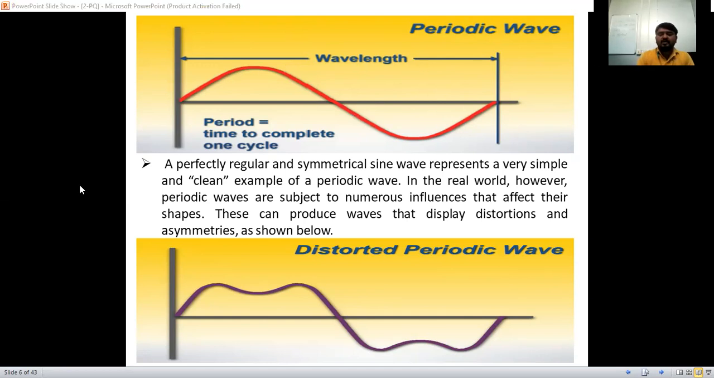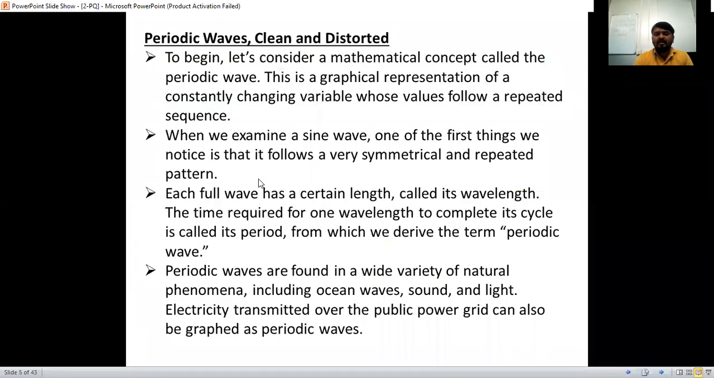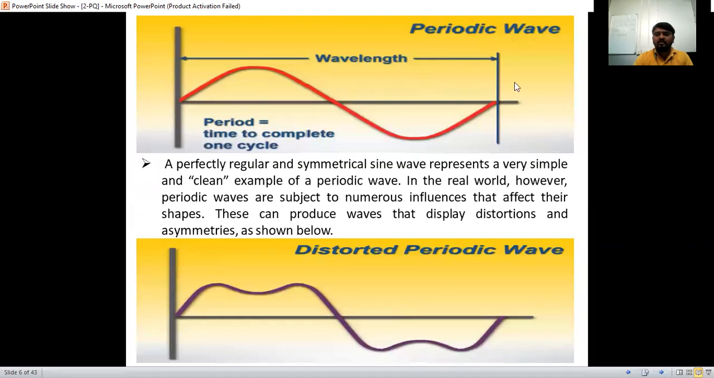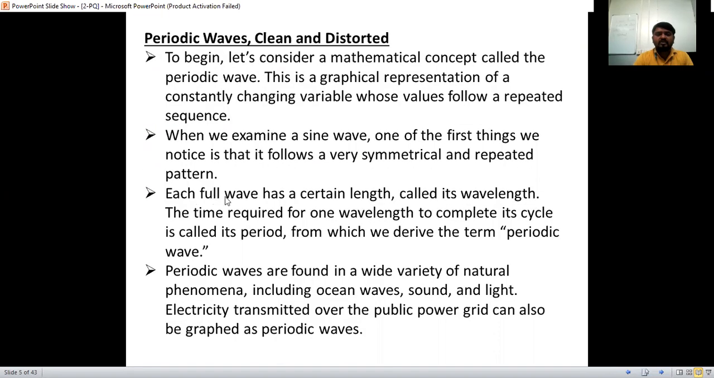So a symmetrical and repeated pattern. The same pattern is going to repeat here. Each full wave has a certain length, which is called the wavelength. From 0 to here, where one cycle is completed, that is called the wavelength. So each full wave has a certain length, called its wavelength.